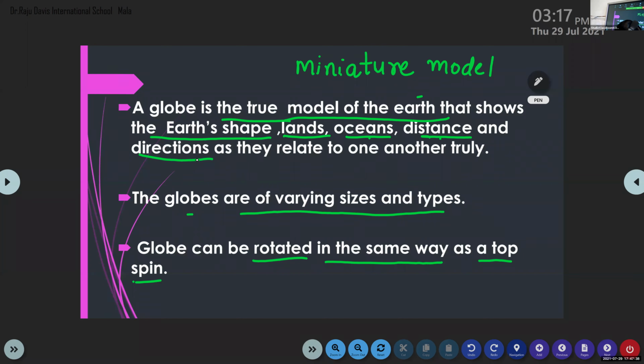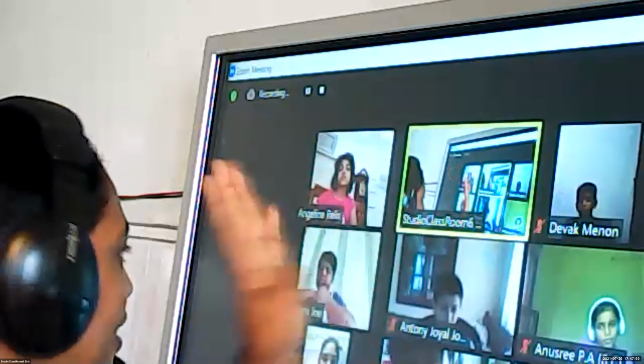Ananda, what are the 4 main directions? What are the 4 main directions? North, east, west, south. So these are the 4 main directions.